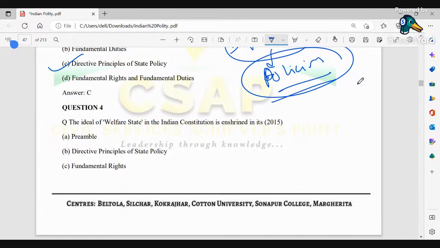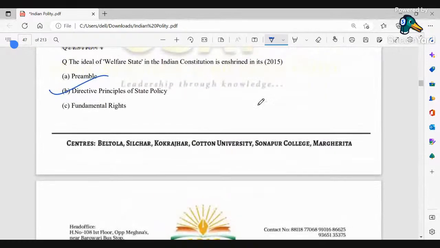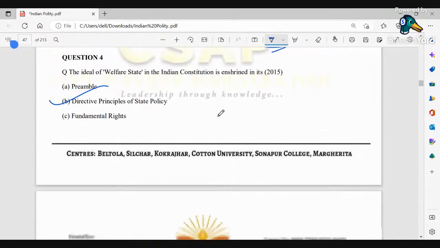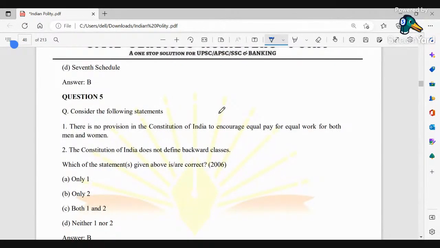The idea of welfare state in the Indian Constitution is enshrined in, okay, welfare state, obviously DPSPs ही जाएंगे यहाँ पे. Okay, so DPSPs will be the correct answer of the idea of getting a welfare state. Okay, next. Consider the following statements.